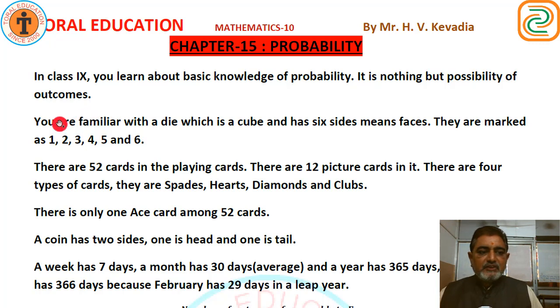Let's see. You are familiar with a die, which is a cube and has 6 faces. They are marked as 1, 2, 3, 4, 5 and 6. This kind of dots are given on a die. There are 52 cards in the playing cards.